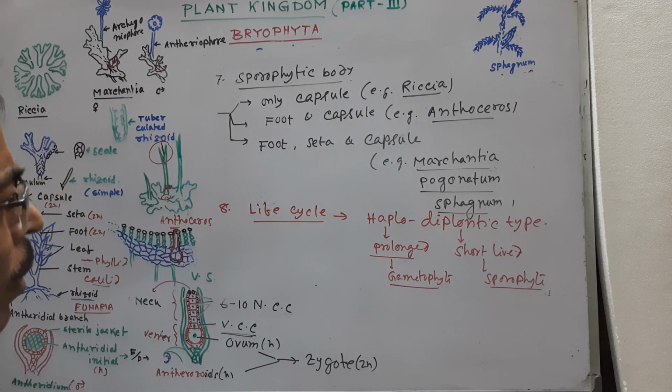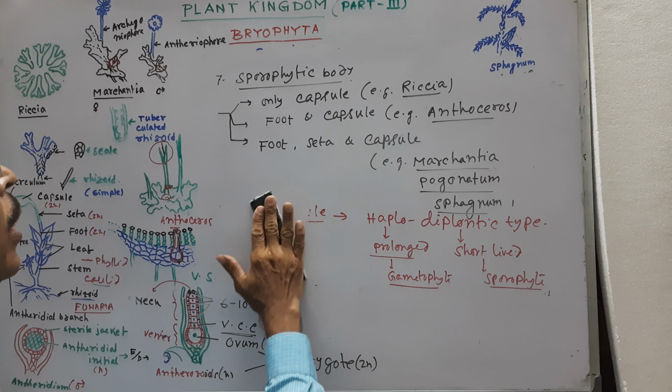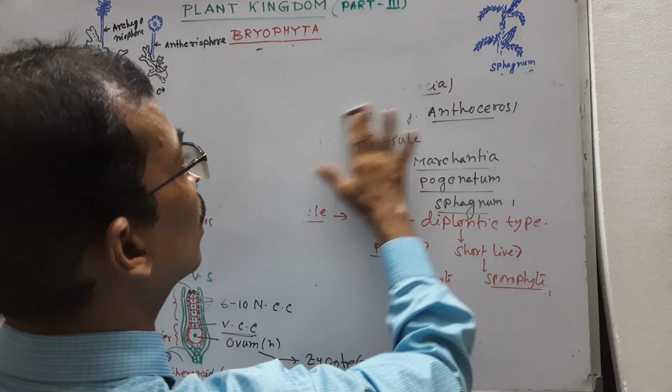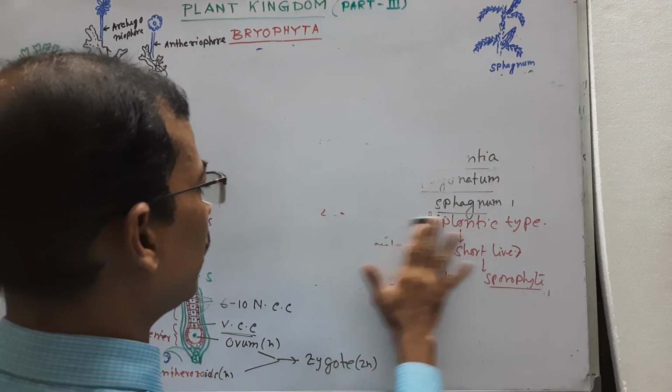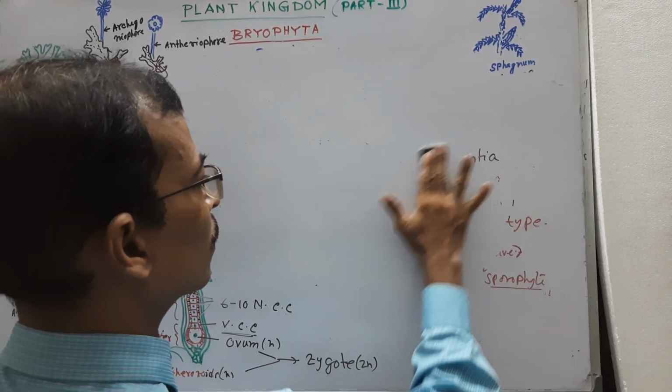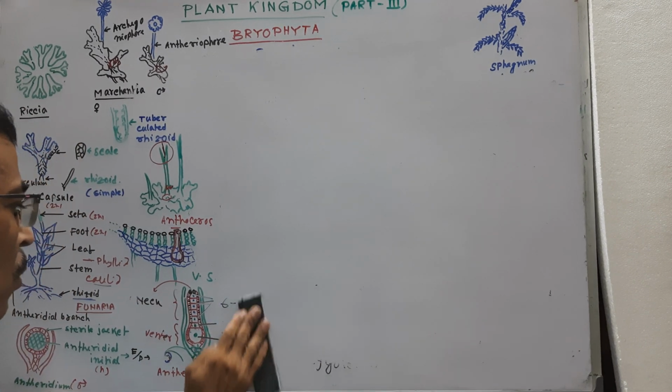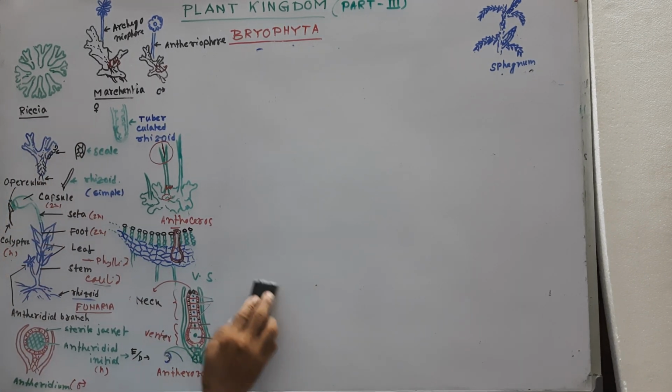Now we discuss the classification of Bryophyta. Already I have discussed everything, so just to get a short idea about the different groups, we should study the classification of Bryophyta.